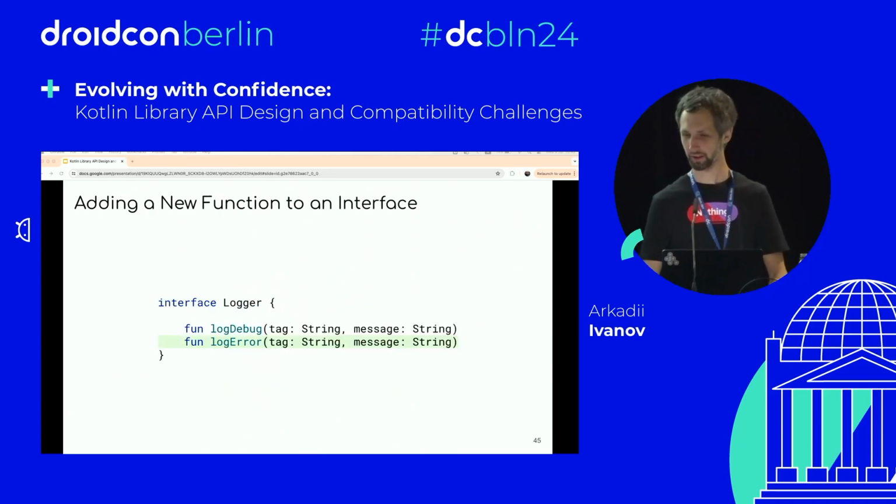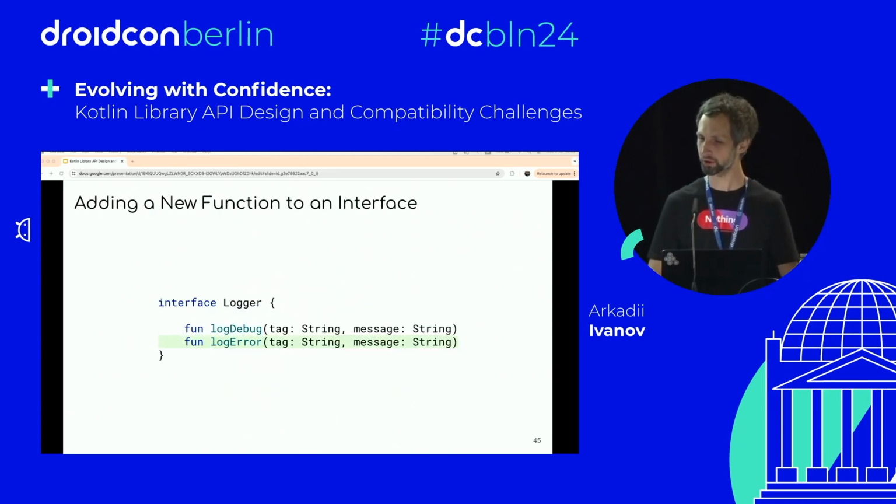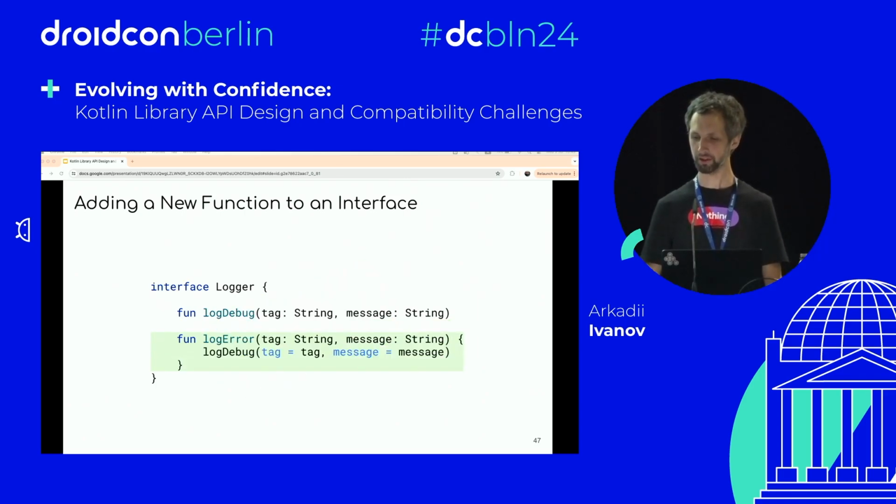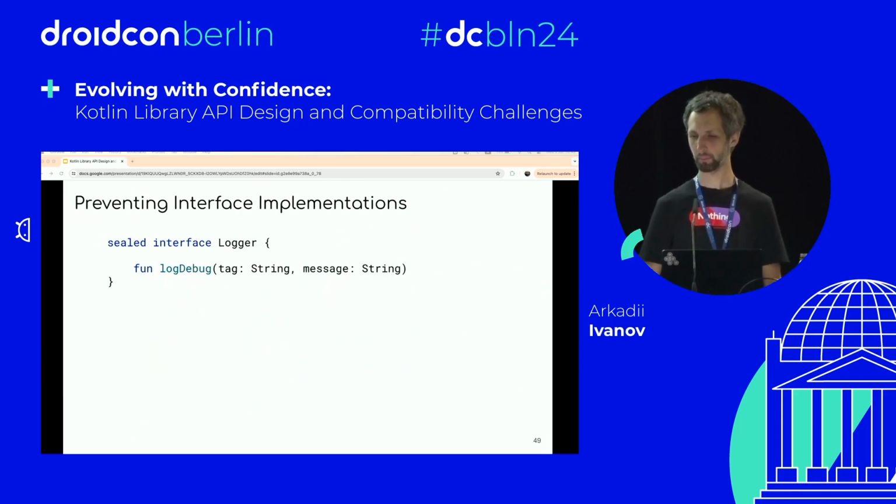Another interesting example is if we want to add a new method to an interface. Of course, this change is not source compatible because clients may have custom implementations and the code will stop compiling. What we can do here is specify a body for the function. In this case, let's say our logger by default calls the existing log debug. And this is a source and binary compatible change.